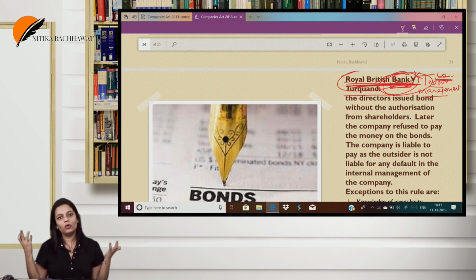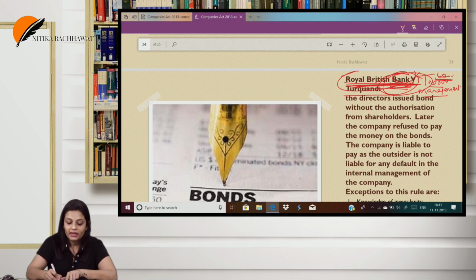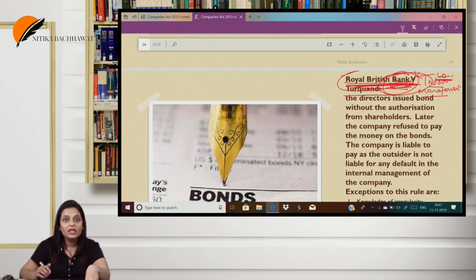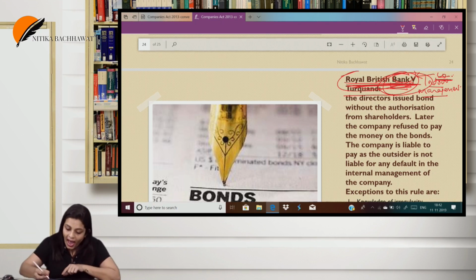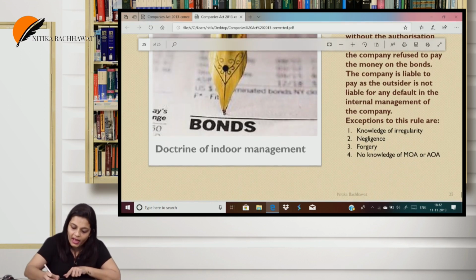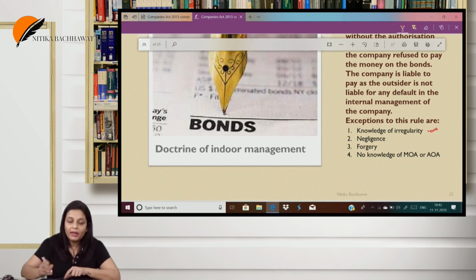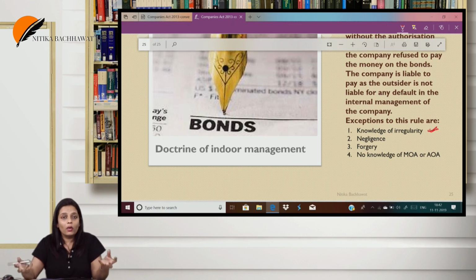But what happens in law? There is always some catch. So obviously here also there is some catch. There are some exceptions which do not apply to the case of indoor management. Tell me, if you are a part of the management of the company, you will know what is going on. Can you go and say, oh no, I don't know? How can you? When you have the knowledge of irregularity, how can you claim any relief?